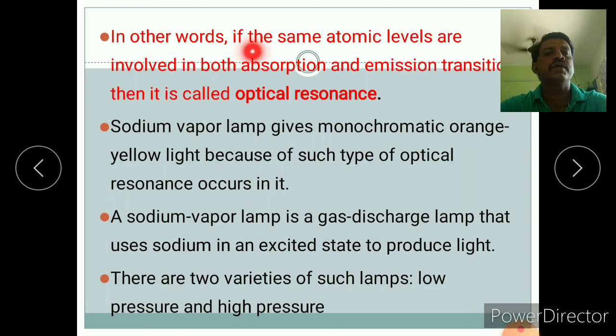In other words, if the same atomic levels are involved in both absorption and emission transition, then it is called optical resonance. A sodium vapor lamp gives a monochromatic orange-yellow light because such optical resonance occurs in it. A sodium vapor lamp is a gas discharge lamp that uses sodium in an excited state to produce light. There are two variants of such lamps, low pressure and high pressure.